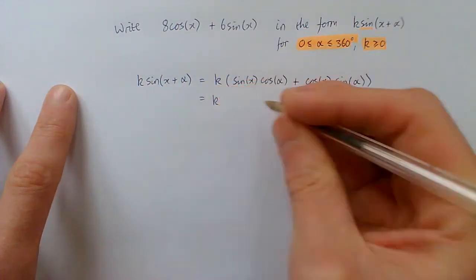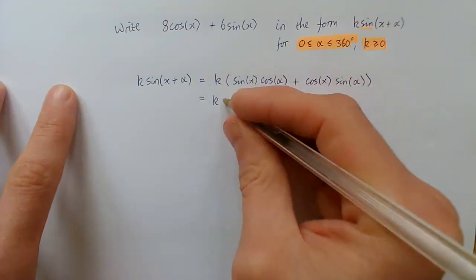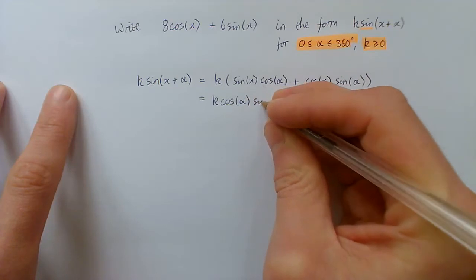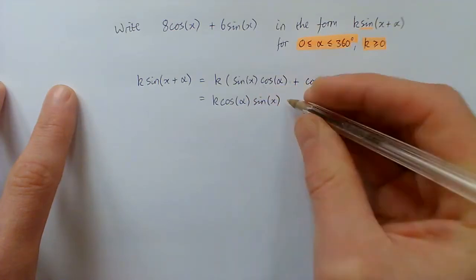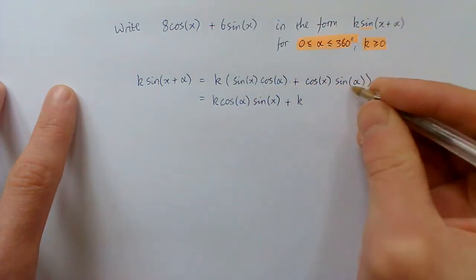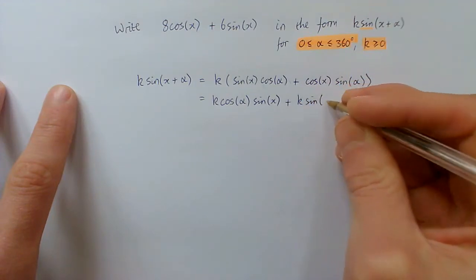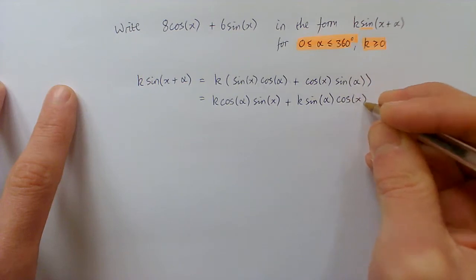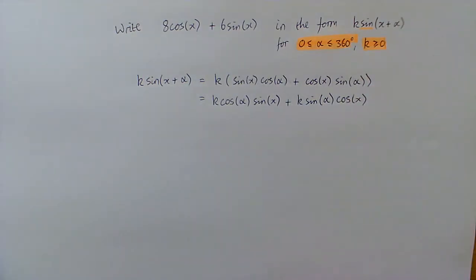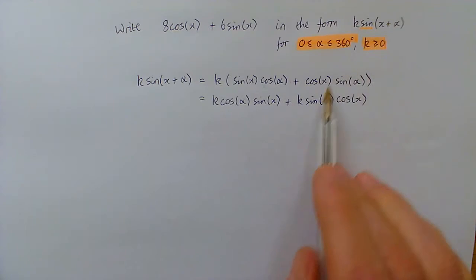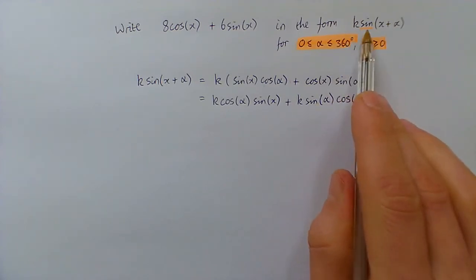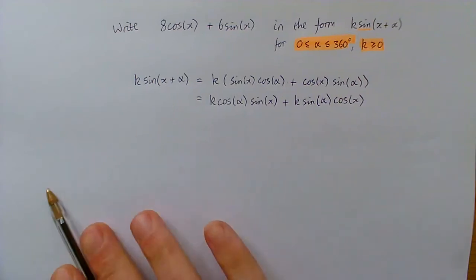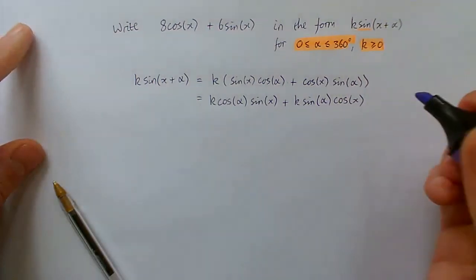Expanding that out, and again I'm going to bring my cos alpha to the front here just to make my comparison easier in a second. And again bring the sine alpha to the first term just to make my comparing easier. So we've got that. Now that's the only difference here in this example, because we're using the sine there rather than the cos. We need to use the sine identity rather than the cos one. But we can now do our comparing.